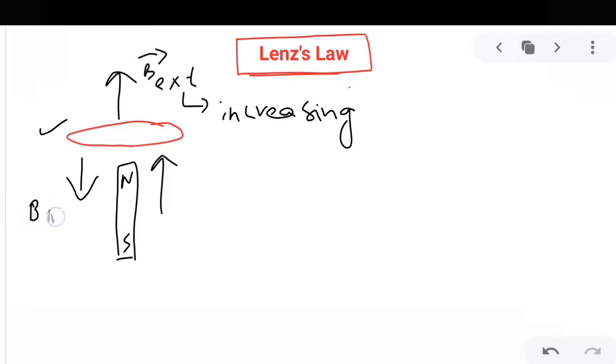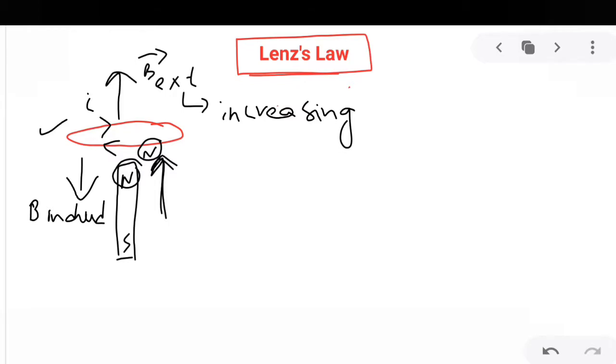So this is the direction of the induced magnetic field. Now in order to produce a magnetic field in this direction, what should be the direction of flow of current? The current should flow like this. When the current flows like this, the magnetic field on the lower face facing the magnet will be in the downward direction, so the lower face will have a north polarity. This north polarity and the north pole of the magnet will repel. So you are moving the magnet against the repulsive force.